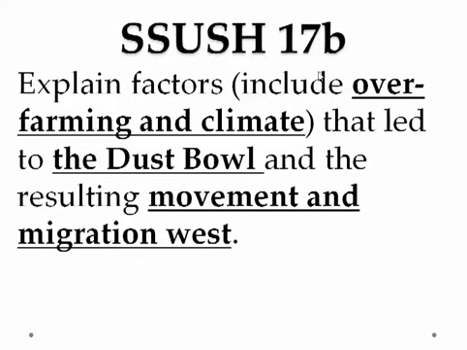Okay, let's look at Standard 17, Substandard B. Explain factors that led to the Dust Bowl include over-farming and climate, and the resulting movement migration west. So we've got to talk about two things. What caused the Dust Bowl? Two things: over-farming and climate, and then the movement and migration west is very important. We can't leave that out.